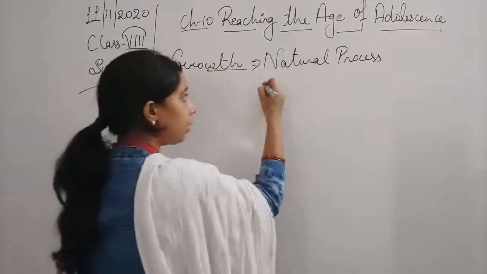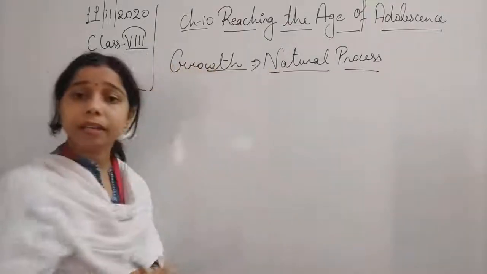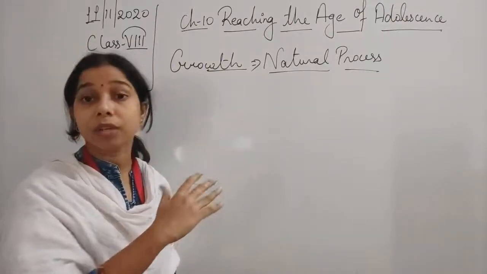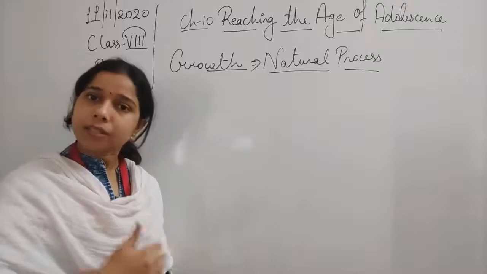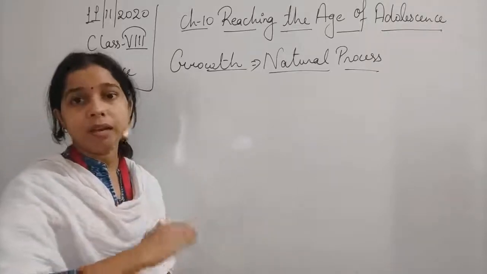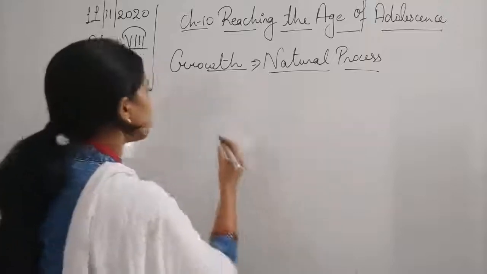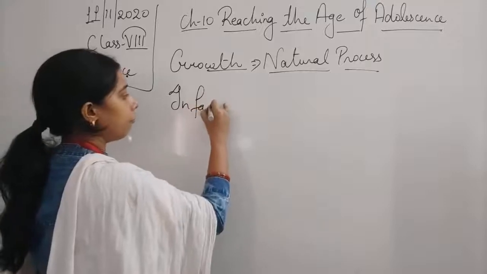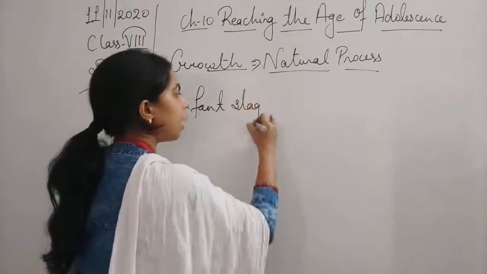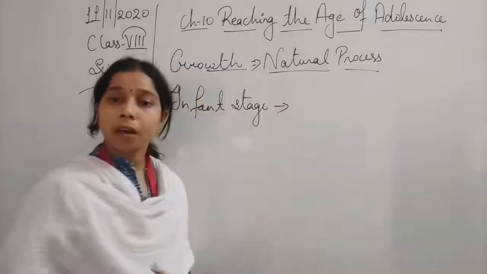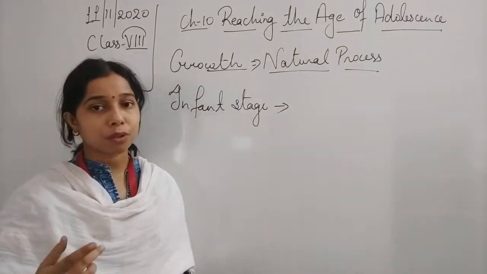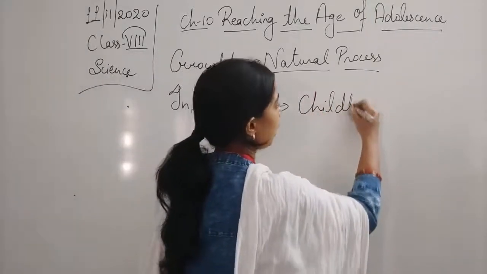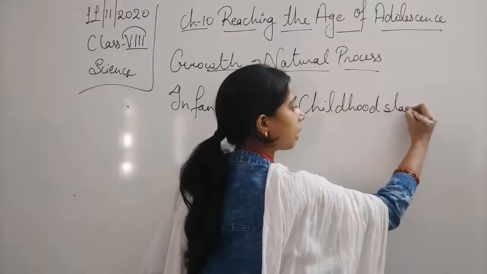Or continuous process. Ultimately, if we are talking about growth, we are not talking about the height, students, we are talking about the age. Age keeps on going, so we can say that growth is a natural process which occurs with the human being. In a human being, first of all, it is at the infant stage, and from the infant stage, the human keeps on growing, and from this stage it reaches another stage, known as the childhood stage.